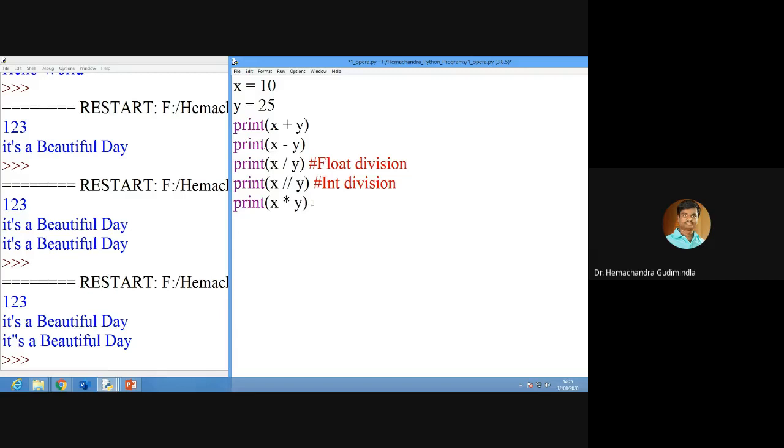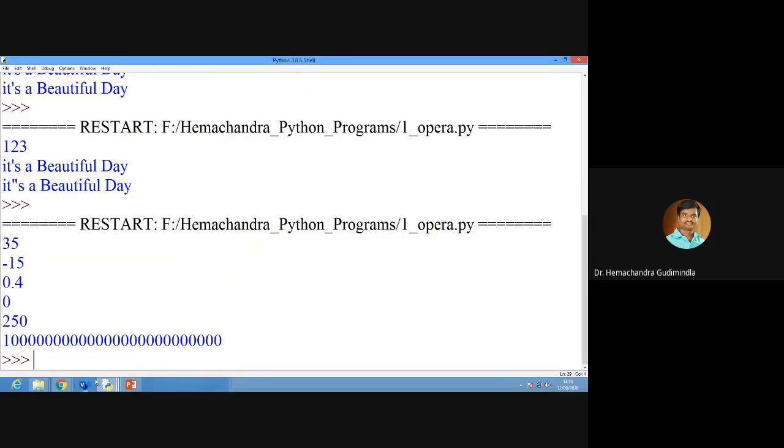Now here it is product, anyway, you know that. So print of x power y. X power y. Right? So now if I run this program, yeah, you can see this.